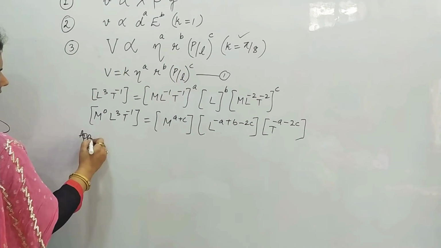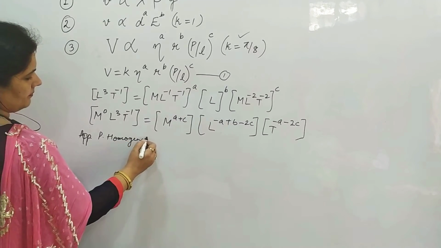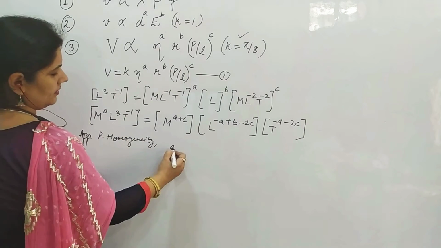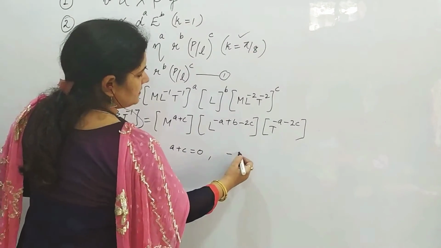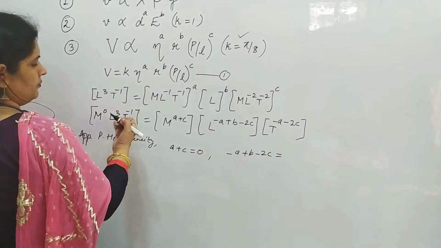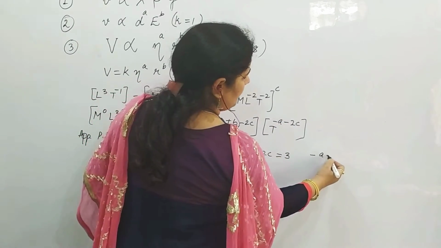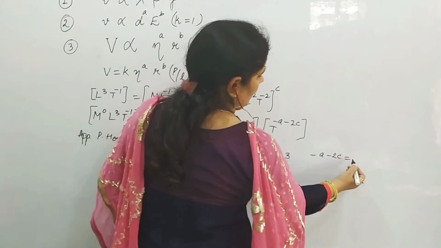Applying principle of homogeneity, we can write A plus C is 0. Minus A plus B minus 2C is equal to 3. And minus A minus 2C is equal to what? Minus 1.